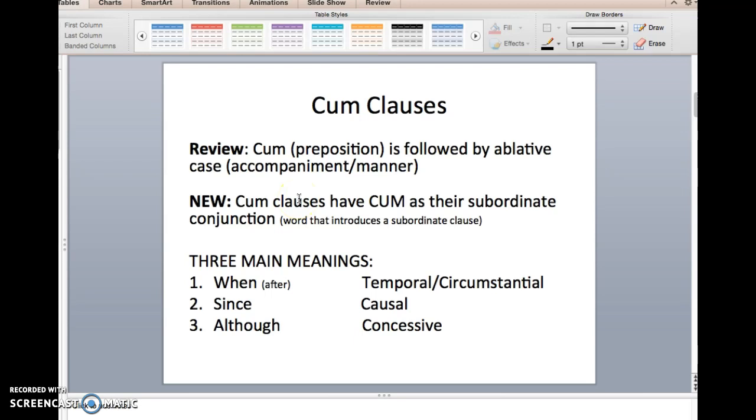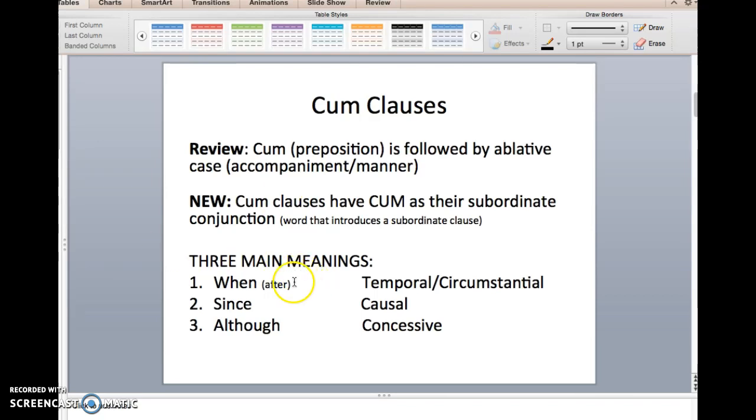However, we're now learning a new usage of cum, where it largely comes at the beginning of a sentence, but it certainly comes at the beginning of a clause, a subordinate clause, where it can have three meanings, when, since, or although, and the verb that follows it will either be indicative or subjunctive. When is it indicative? When is it subjunctive? Well, that's what we're going to look at now.